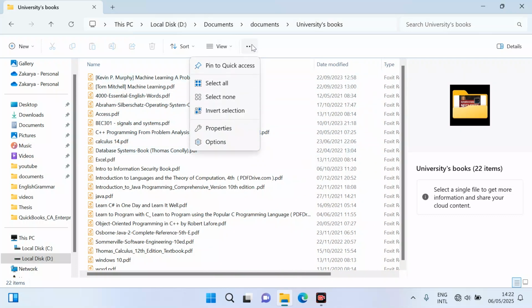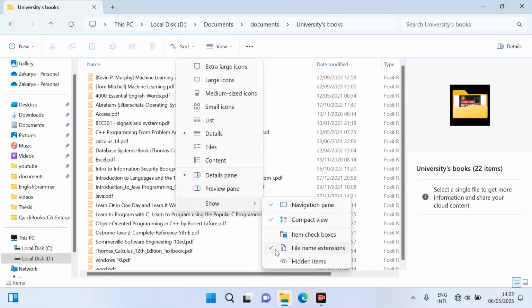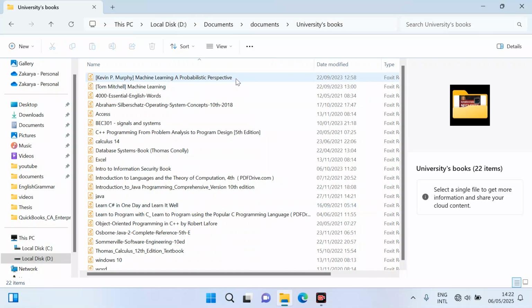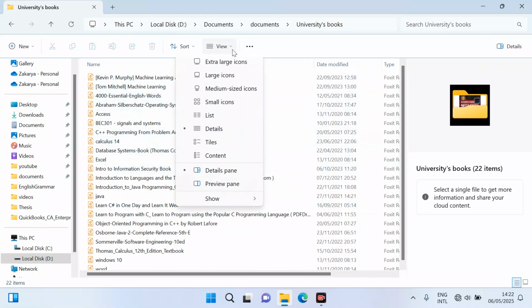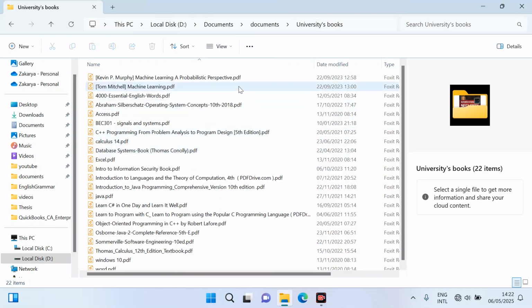If I select this file name extension, right now it's selected. If I unselect this, now you can see that this extension has disappeared from our files. So this shows the extension of our files like this. Now it has appeared again.